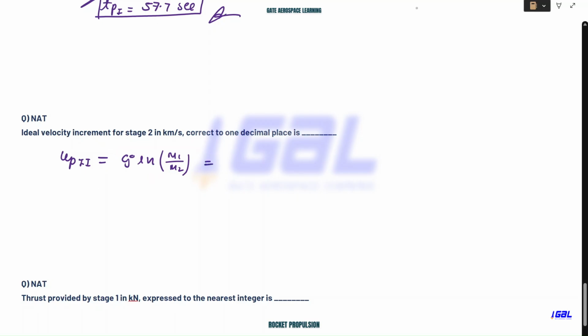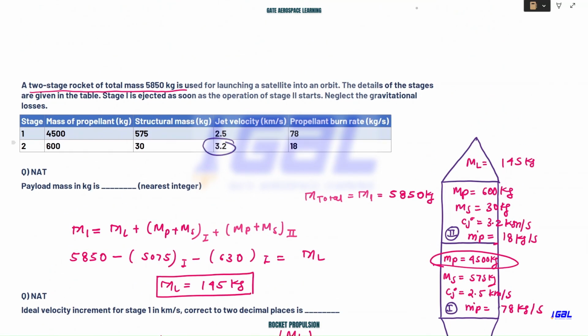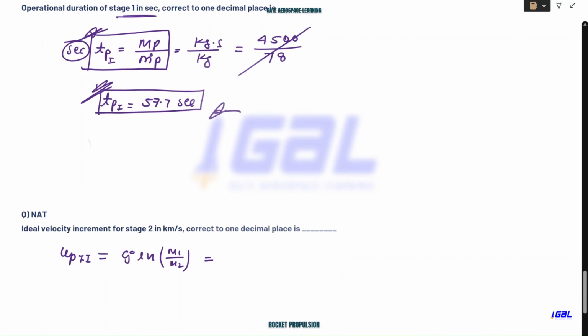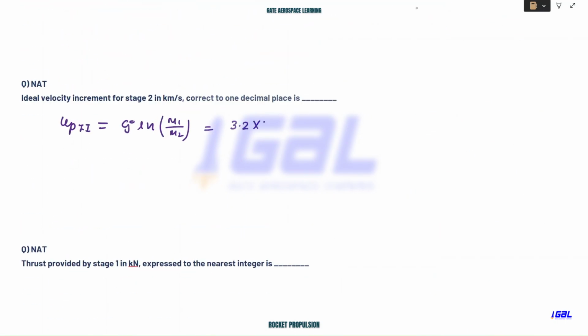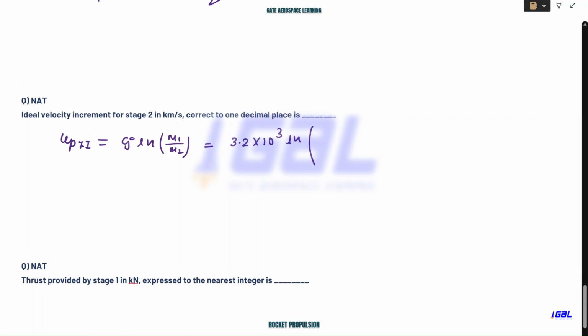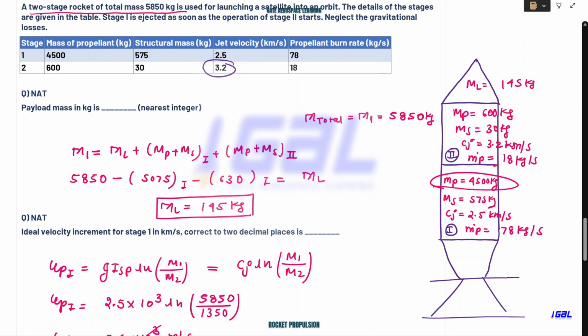Now the thing is, this M1 calculation and M2 calculation. CJ they have already provided directly. CJ for the second stage is 3.2, so this will be simply 3.2 times 10 to the power 3 ln of. Now how will you write for the second stage? So the initial mass for the second stage. When you do the calculation for the second stage, the first stage propellant is already gone, so there is no point of holding the structural mass. So we should eject this out, and we need not consider it. This is already gone, and this we are also ejecting. So both these weights are gone. Now we have a better increment of velocity for the second stage.